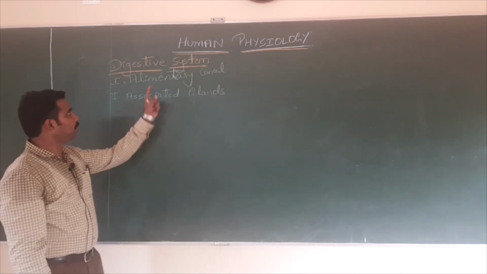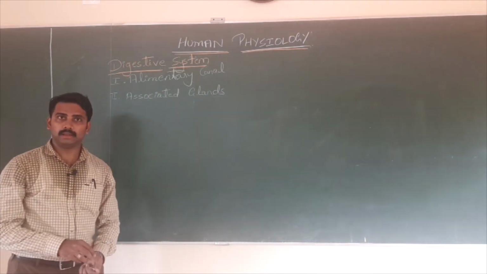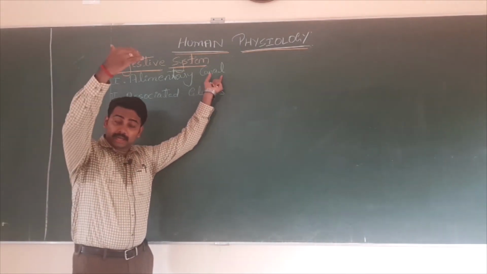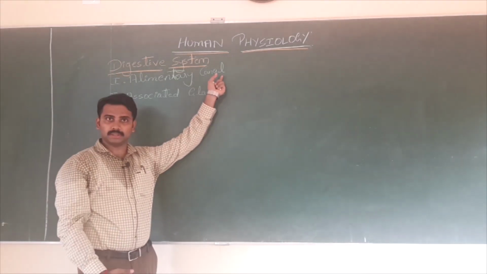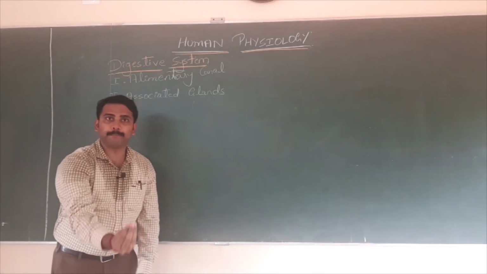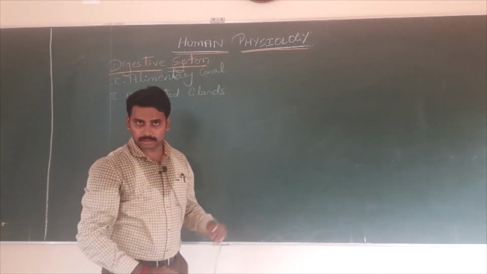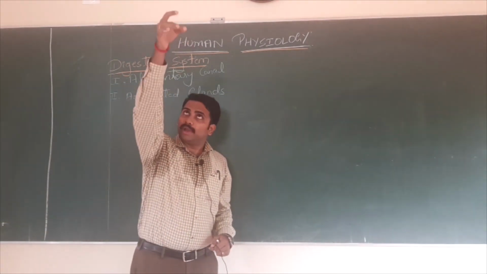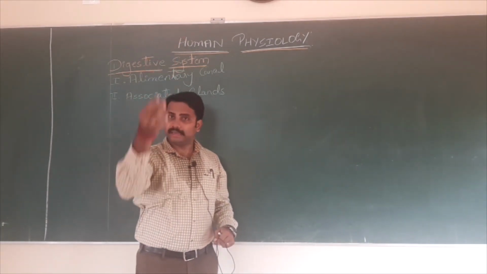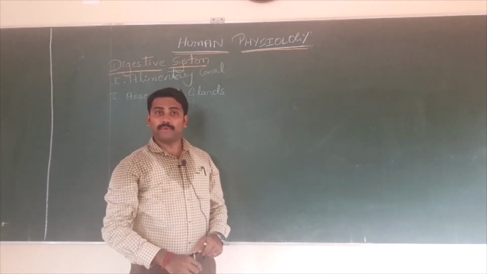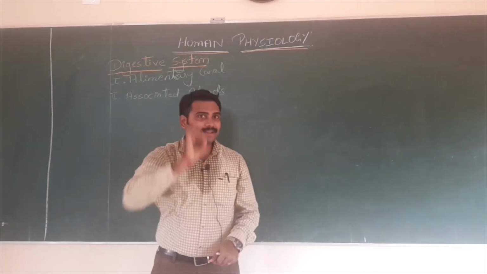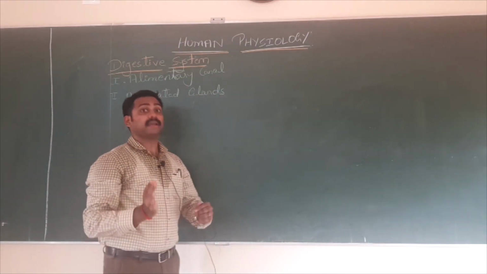Now, what do you mean by alimentary canal? As the name itself tells, it is canal-like. It is a very long passage that starts from mouth and ends up in the last opening called anus. I repeat, it is a very linear tube that starts from mouth and ends in the anus, where the two very important parts in between are, one is stomach, another one is intestine, both small intestine and large intestine.